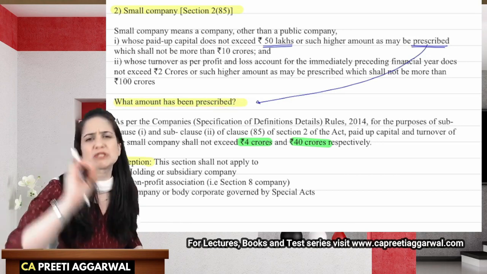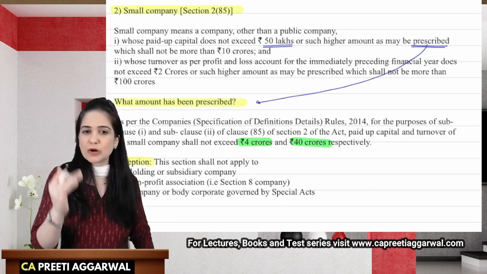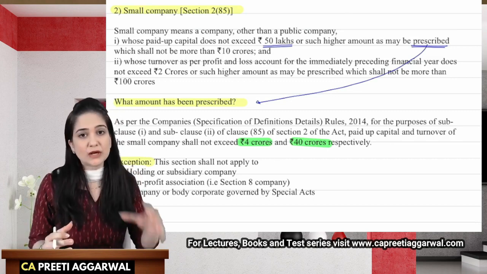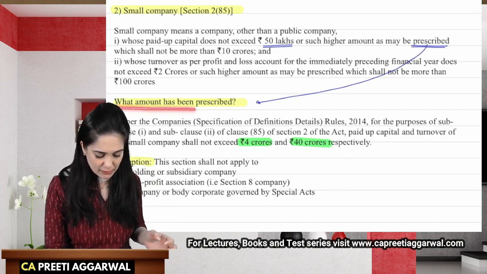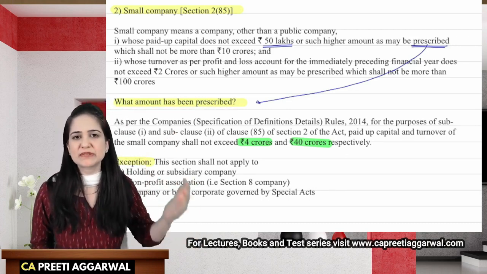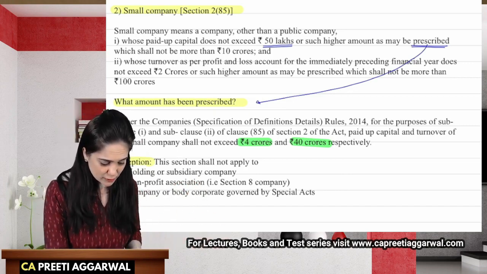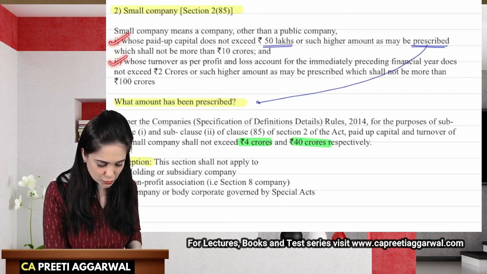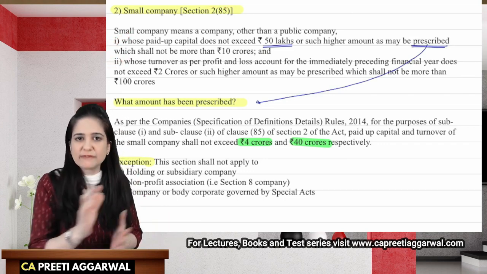Why am I being so specific? Because presentation is very important in the exam. Okay, if you want the examiner to give you good marks, you need proper paper presentation. So you will leave a line and you will write what amount has been prescribed. And then you will write the exact words as per the Companies (Specification of Definition Details) Rules, 2014 for the purpose of sub-clauses 1 and 2 of clause 85 of section 2. See how they are flowing.